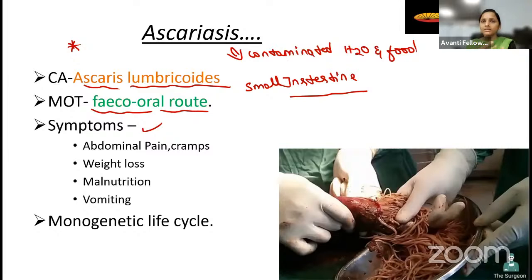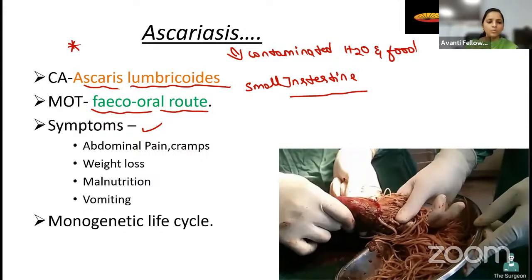Student, you know that whatever food we take is absorbed in the small intestine, right? So all the nutrition from the food we are taking is absorbed by this Ascaris lumbricoides. That is why the person infected by this ascaris suffers from anemia and weight loss.